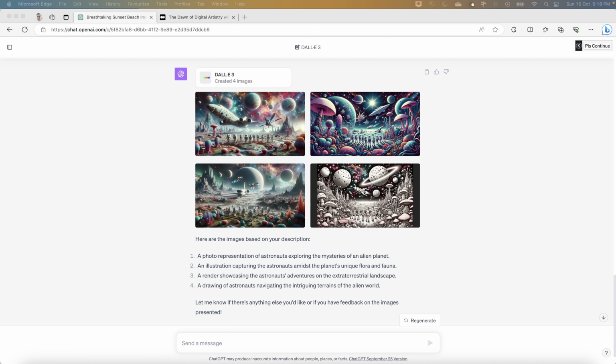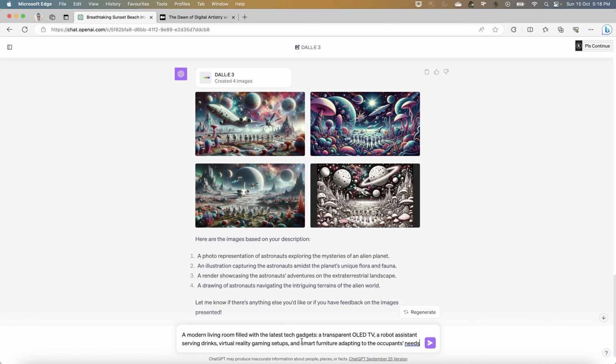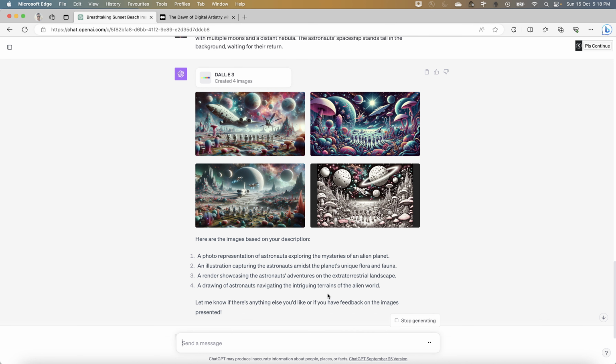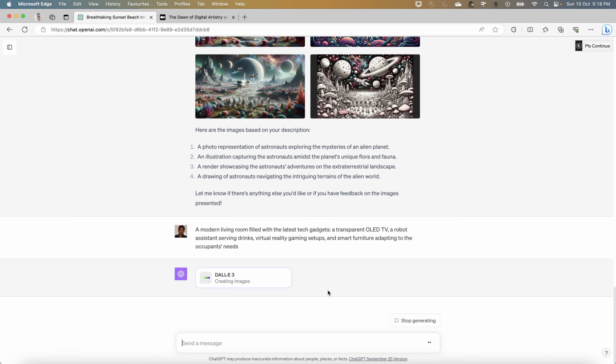And if I just go ahead and try one more prompt, probably from the tech and gadgets perspective, that is where you can try to relate with the current trend which is happening. Because here I've given certain things: a transparent OLED TV, a robot assisting serving drinks, virtual reality gaming setups, and smart furniture adapting to the occupants' needs, right? So you can just see the prompt.